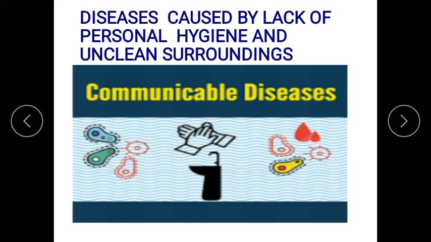Indirect contact is through air, water. If the infected person's germs are present in the air and you are also staying in that place, or if he is sneezing, droplets of saliva enter your body. So this way, indirectly, communicable diseases are spreading from one infected person to a healthy person.